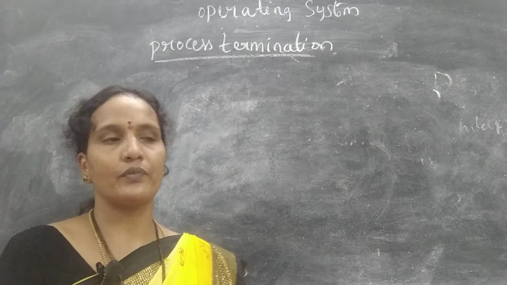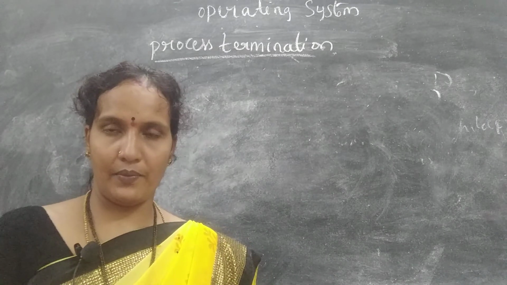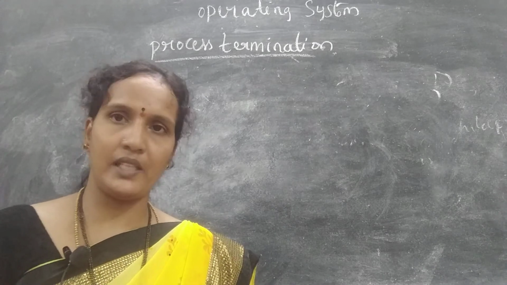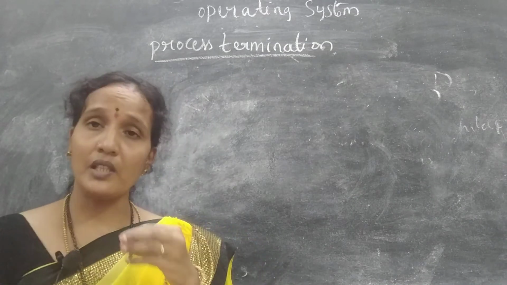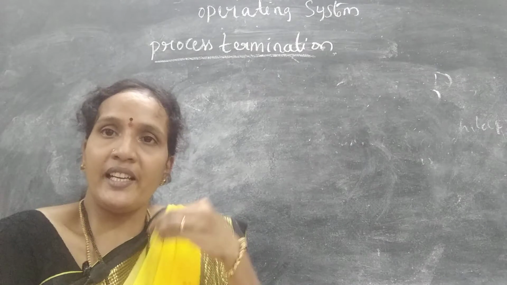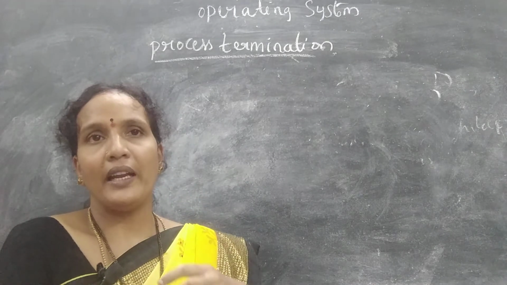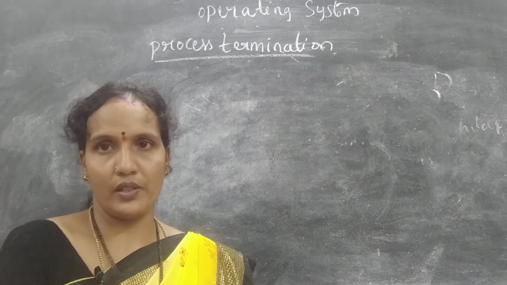The first one: some resources are given by the parent process to the child process, but the child process exceeded its usage of resources, meaning it exceeded the limit of using resources.